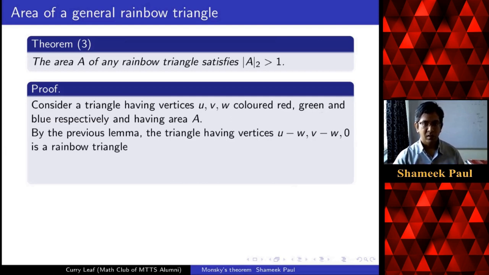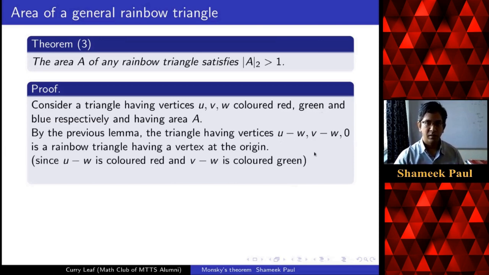And what is the other thing we know? That when I translate a triangle, the area is unchanged. So this is a rainbow triangle with one vertex at the origin, and it is rainbow because of the property we saw from the lemma.